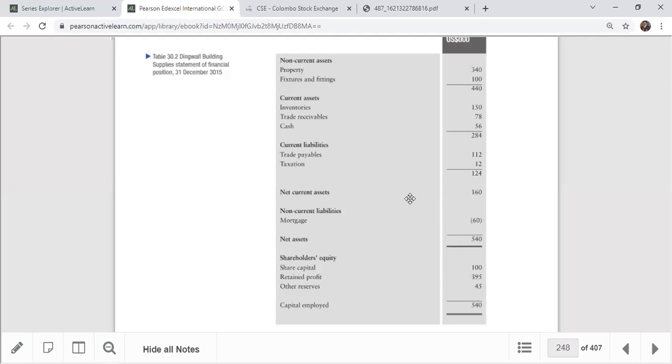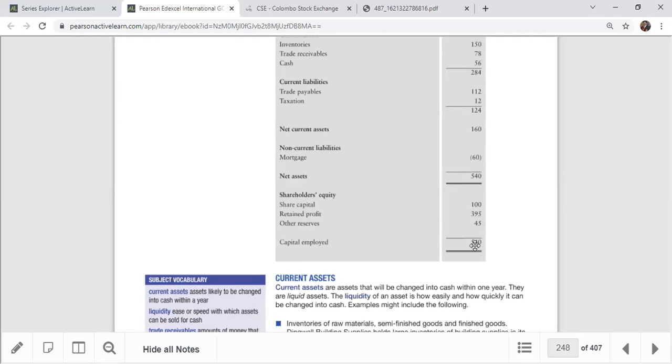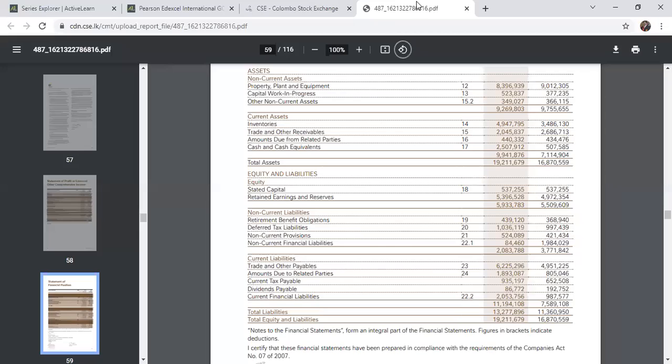The old format uses net asset value, where net assets equal capital employed, but that is the old format. Just don't follow this one. The new format is total assets, current assets, non-current assets, and equity and liabilities. Follow only this format, right? This is the international accounting standards format right now, the updated format.